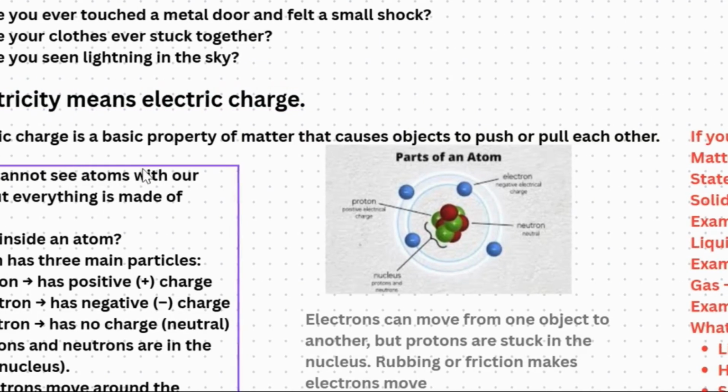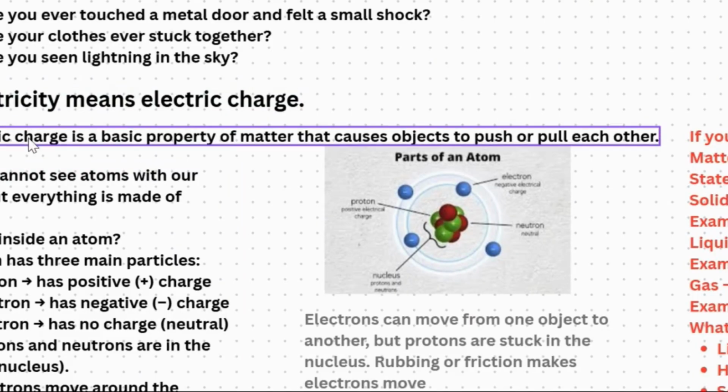Electric charge is the basic property of matter that causes objects to push or pull each other. If something is repelling, pushing, or attracting, it means there is electric charge in that thing. So you should know that when something is causing attraction or repulsion, there is an electric charge in it.